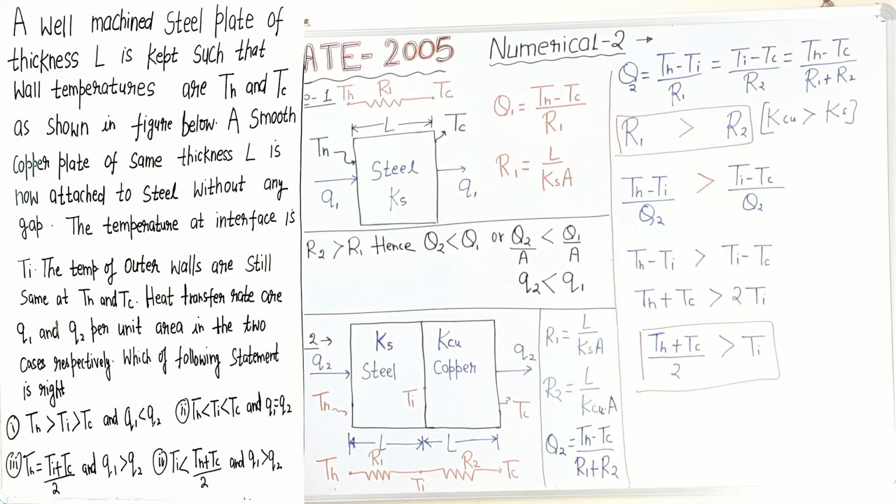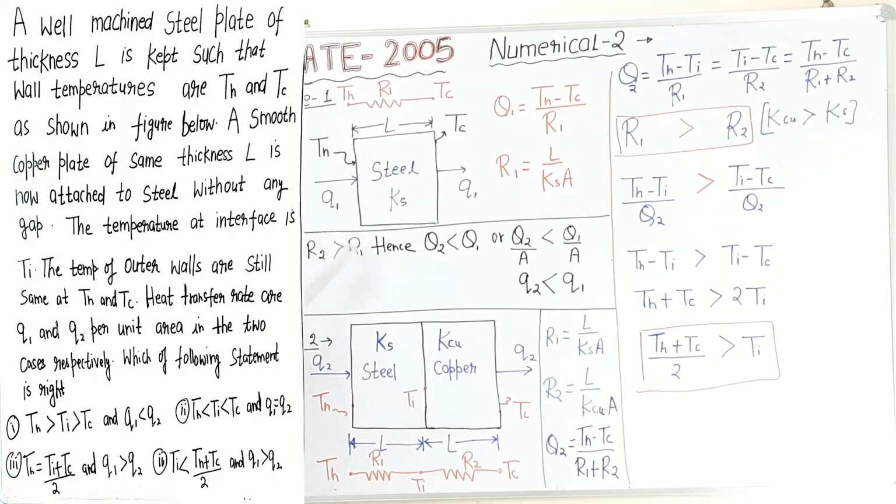Hello students, now we are going to discuss problem number 2 from GATE 2005. A machined steel plate of thickness L is kept such that wall temperatures are TH and TC as shown in the figure.